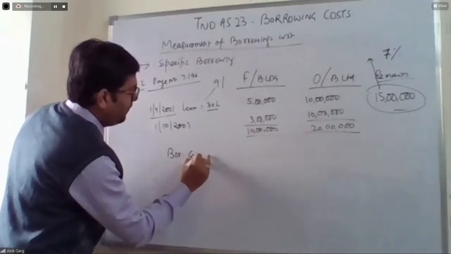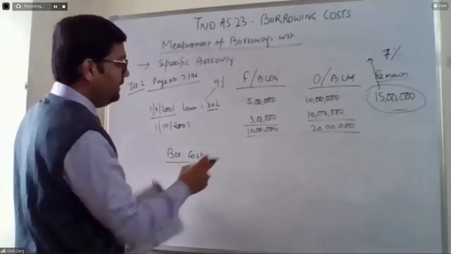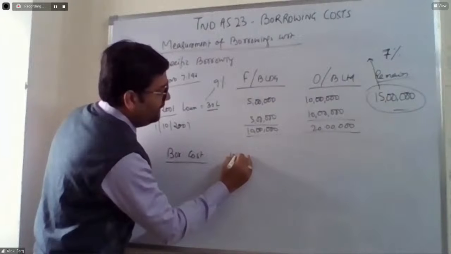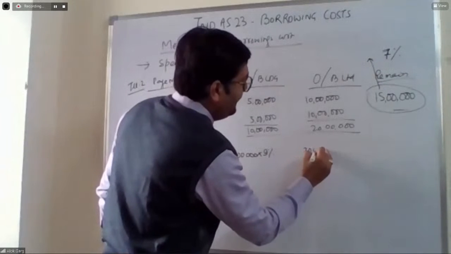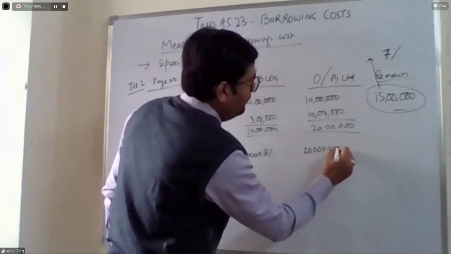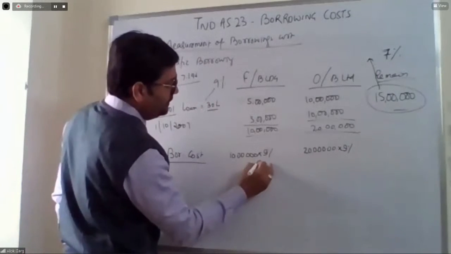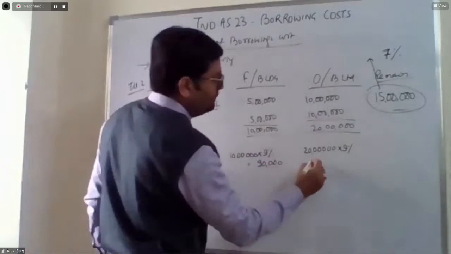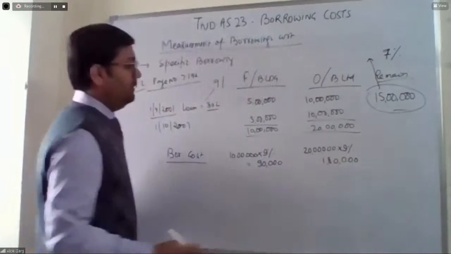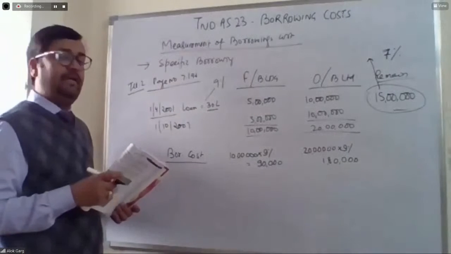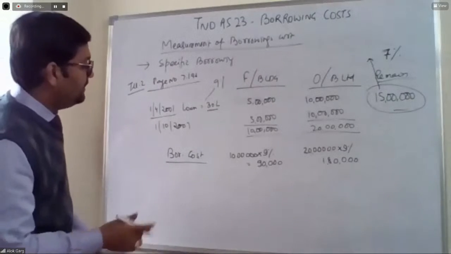Borrowing cost. First of all, what is the cost incurred here? 10 lakh rupees, so 10 lakh multiplied by 9%. Here 20 lakh multiplied by 9%. So what is the total here? It is 90,000 and 1,80,000. Okay, 90 and 180.